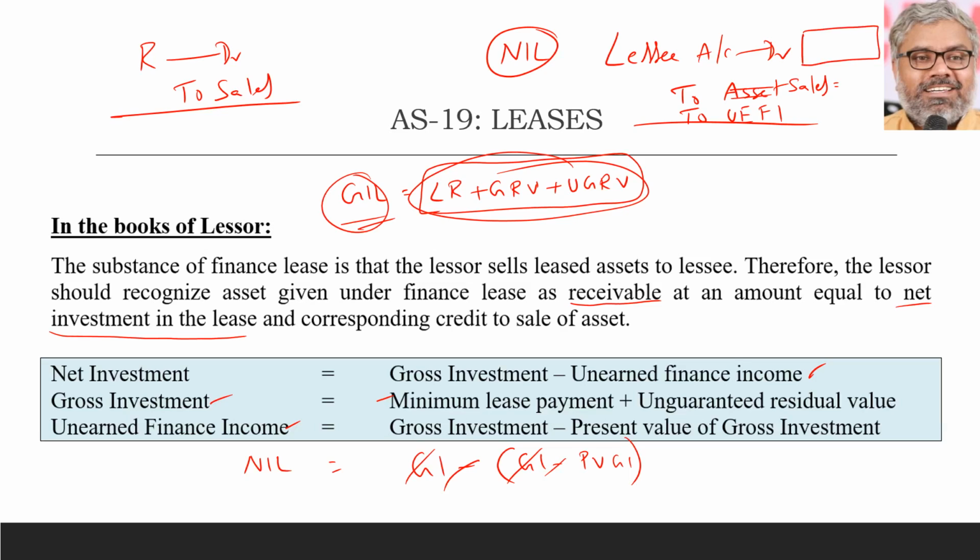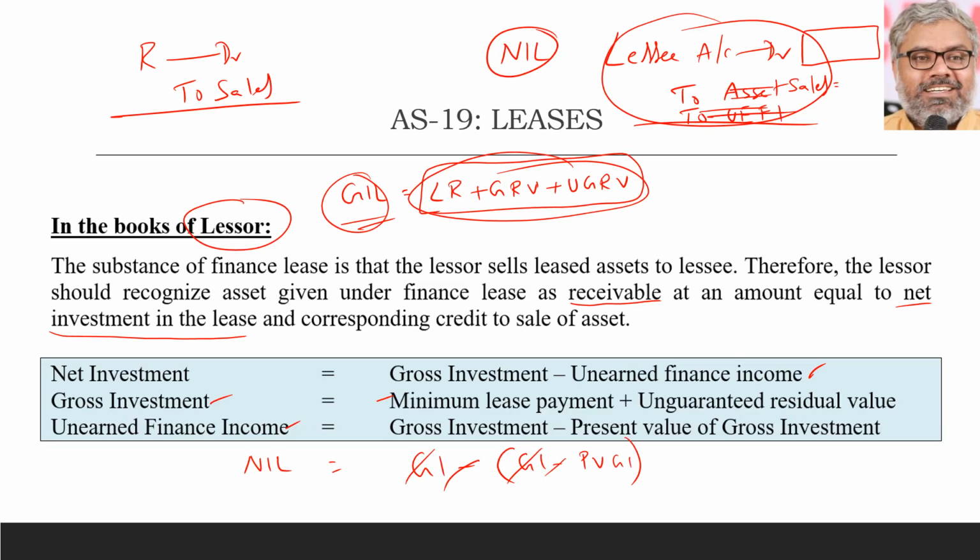That is present value of gross investment. Present value of gross investment has to be taken as receivable and also the sale. So this is the entry that has to be passed in the books of lessor at net investment in lease.